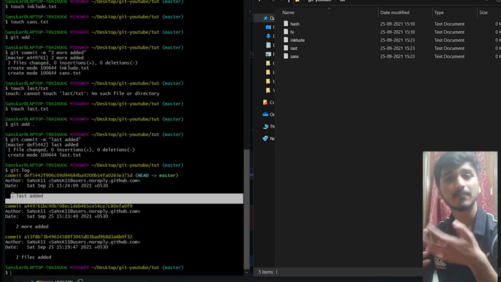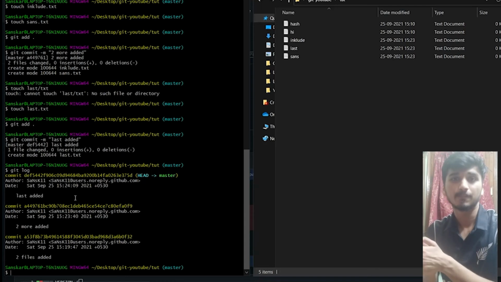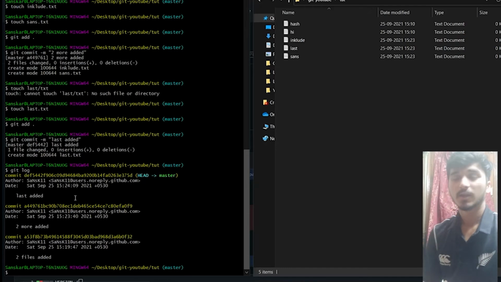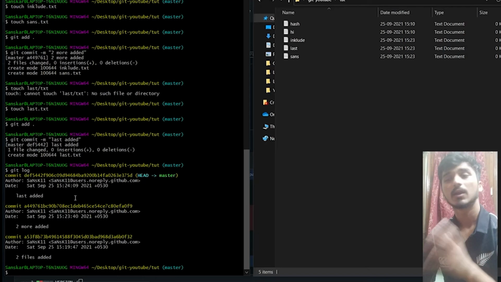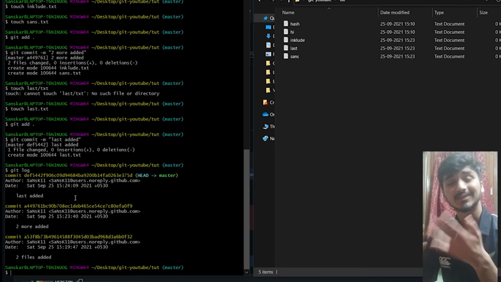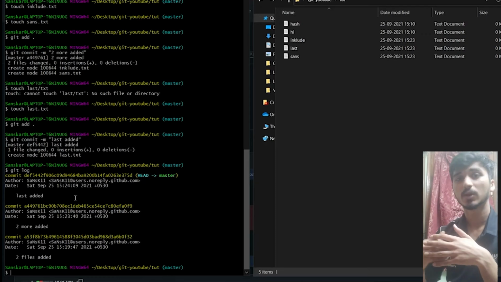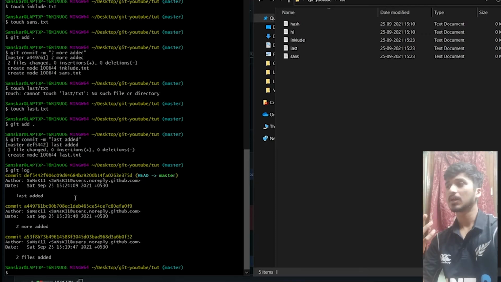So whenever I felt it important that some changes are made, I should let Git know, so that Git clicks a photograph. Git will not automatically click the photographs. You need to tell Git that, hey Git, now I've made a significant amount of change and I want you to click a photo. For that you need to do git add and then git commit. It's basically like a photo album.